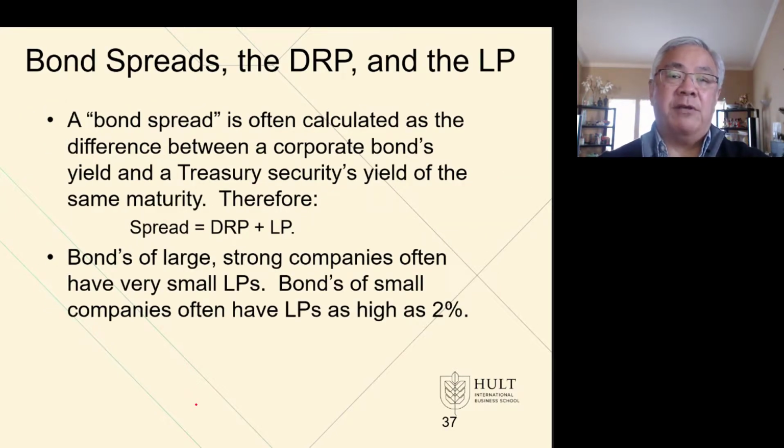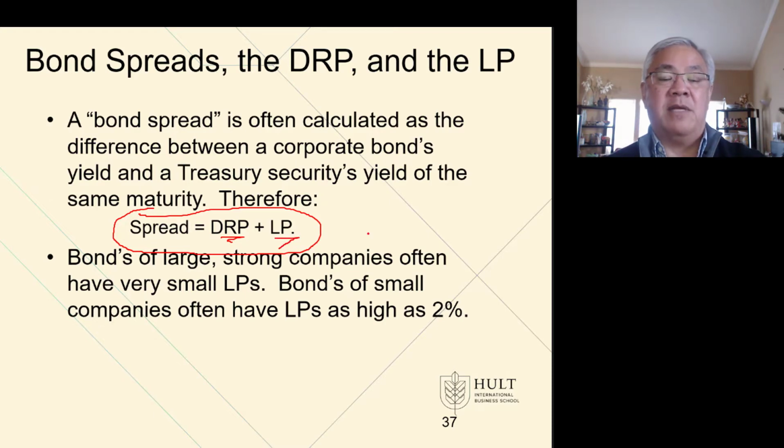Another important phrase that we use in fixed income or bonds is spreads, right? And it's the difference between rates. And here we're going to look at the default risk premium and the liquidity premium. And that shows what you give up if you're investing in a corporate bond compared to a treasury. In this particular case, we look at liquidity premiums and default risk, and we see this relationship. So that the entire spread between the corporates and the treasury is equal to the default risk, which is 0 with the treasury, and the liquidity premium from the security itself.